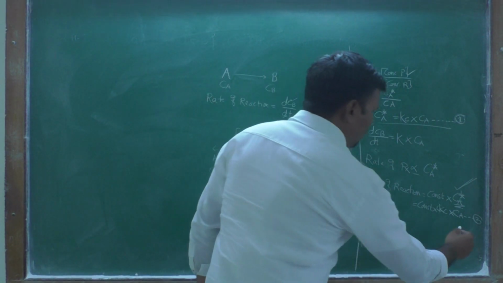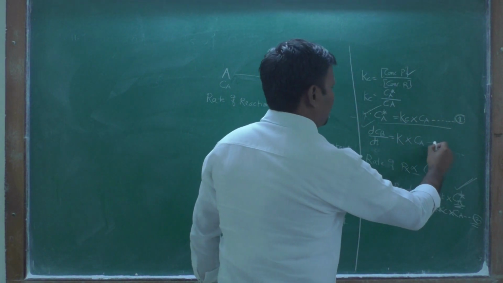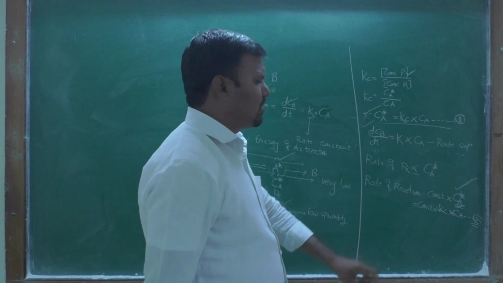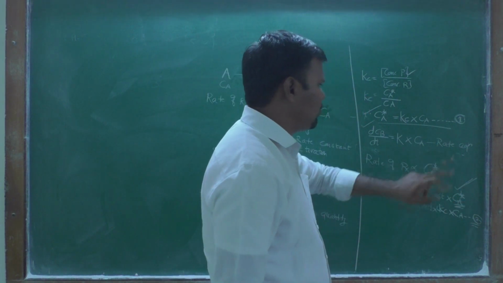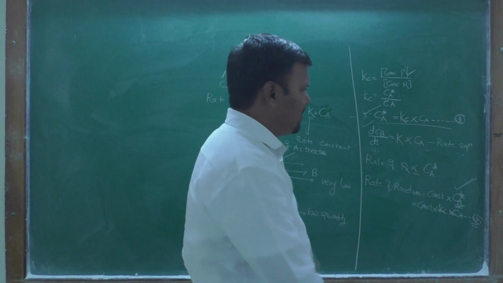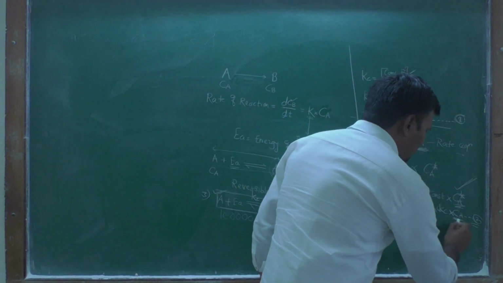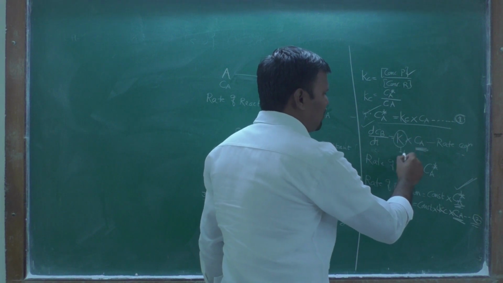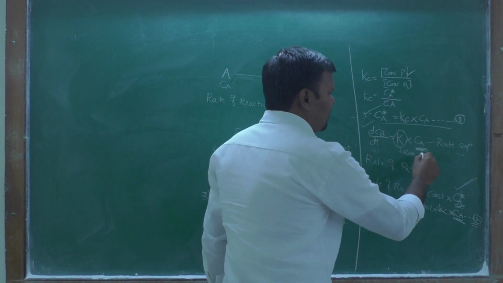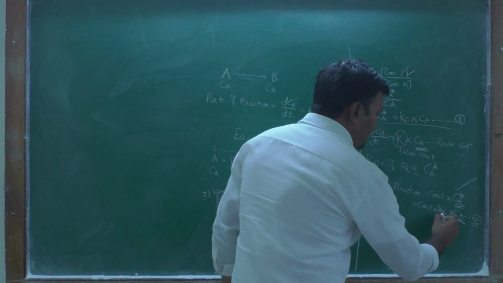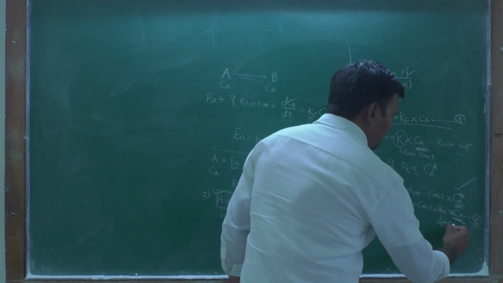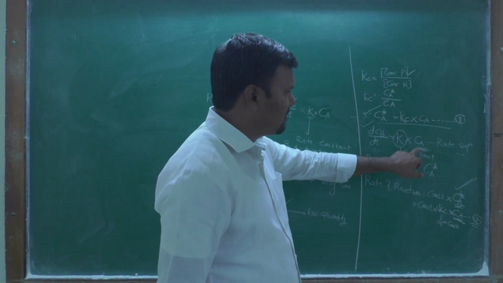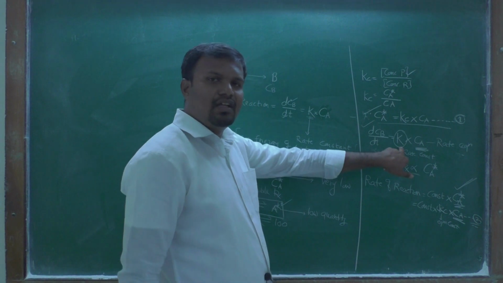Compare equation 2 with the rate equation. When you compare this equation with this equation, you find that Ca is common. Ca is the common term, and k is the rate constant. Remember that this k is the rate constant, and this Kc is the equilibrium constant. Remember these things: Kc is the equilibrium constant, and k in this equation is the rate constant.